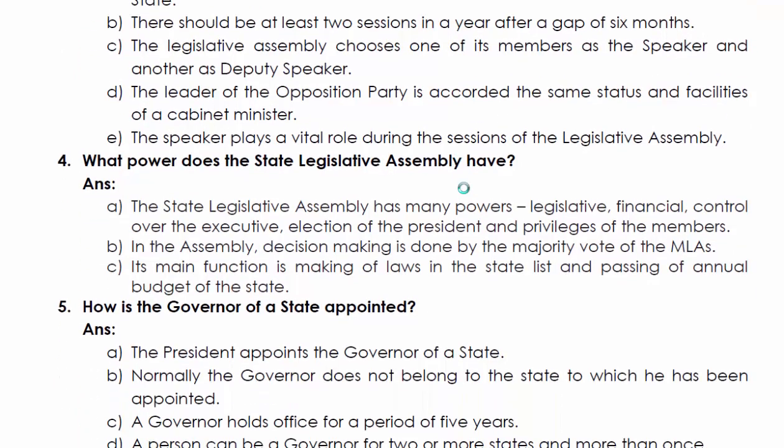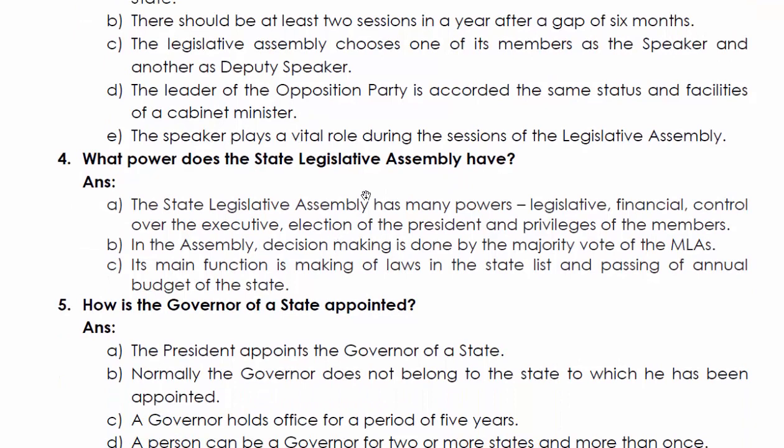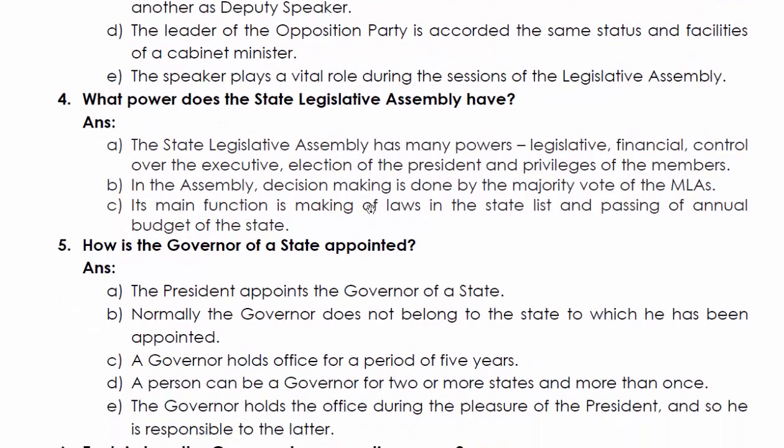What power does the state legislative assembly have? The state legislative assembly has many powers: legislative, financial, control over the executive, even election of the president, and privileges of the members. Secondly, in the assembly, decision making is done by the majority vote of the MLAs.